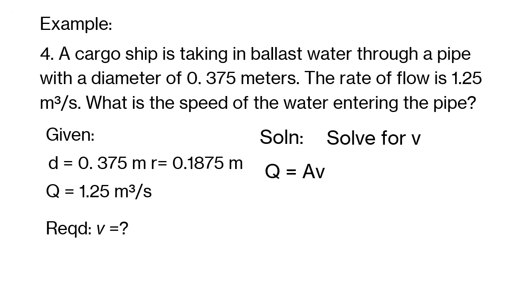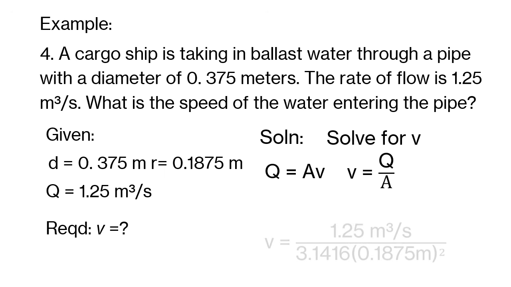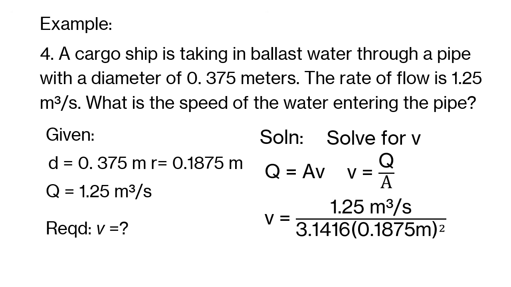Hence, to solve for V, we have Q equals AV, or V is Q divided by A. So we divide the rate of flow, 1.25 cubic meters per second, by the area. That's pi r squared, or 3.1416, times 0.1875 squared. Now, using your calculator, we divide and we get 11.32 meters per second.